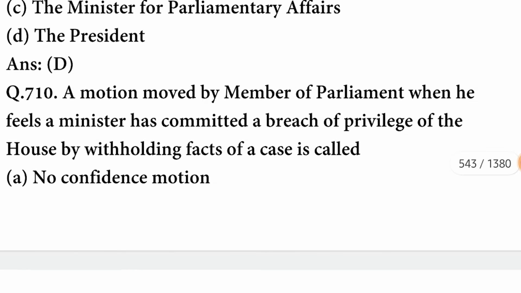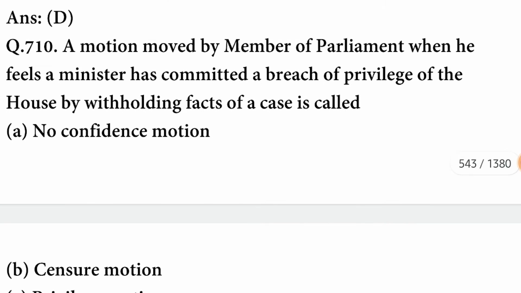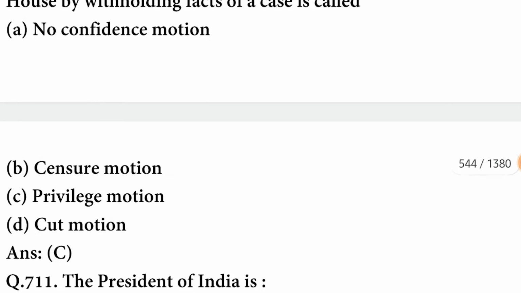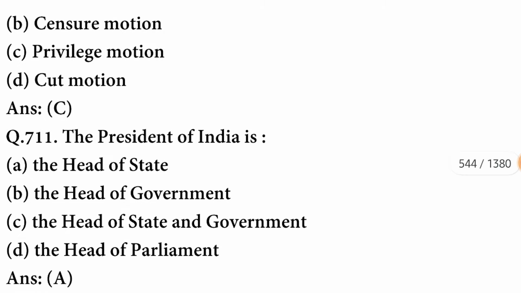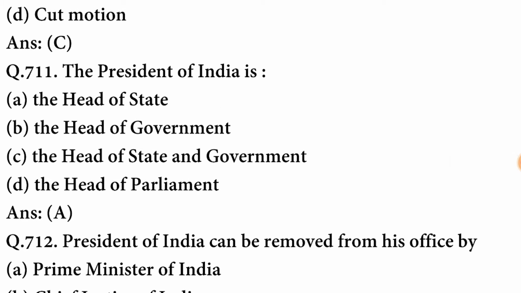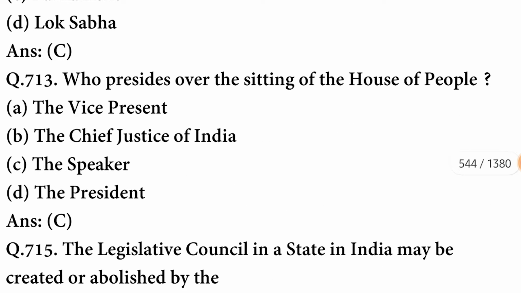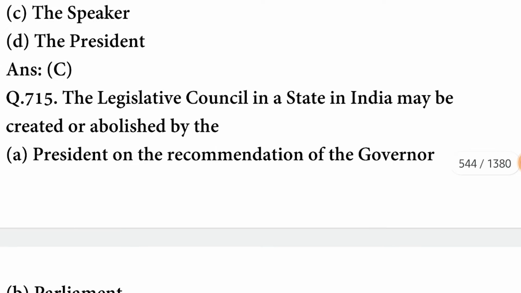A motion moved by a member of Parliament when he feels a minister has committed a breach of privilege of the House by withholding facts of a case is called a privilege motion. The President of India is the head of state. The President of India can be removed from his office by Parliament. Who presides over the sitting of the House of People? It is presided over by the Speaker.